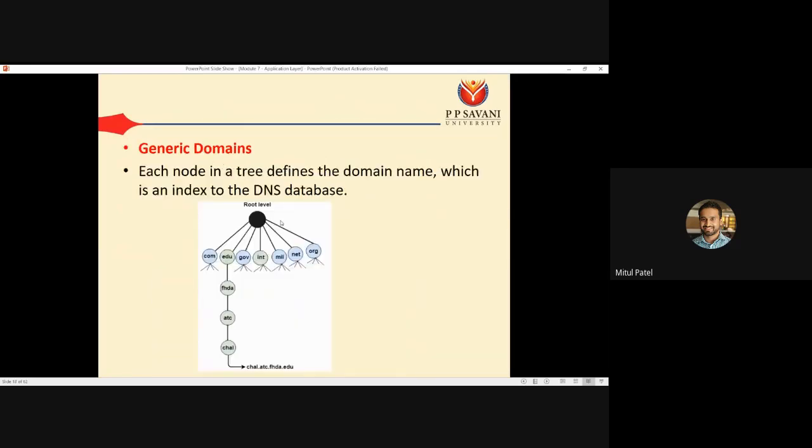In the same way, country-wise we can have some country domains, but before that, each node in a tree defines the domain name, which is an index to the DNS database. So whenever you want to search in that DNS server database using that generic domain name, you can search into the particular values. For example, let's say www.google.com. That means we have to search into this com database.